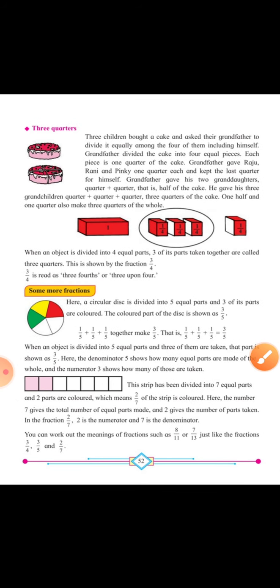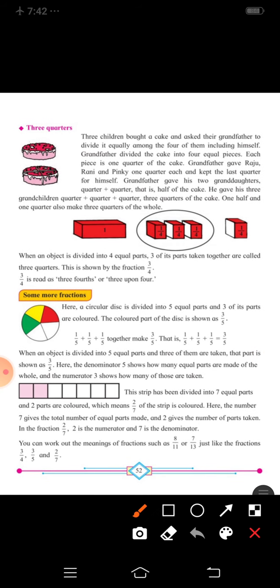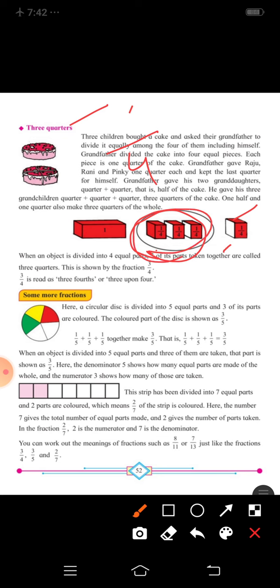Page number 52. Okay, now here it is 3/4. How can we divide the things into 3/4? How can we divide the things equally into 3/4? Is it possible? No. So we are supposed to divide into 4 quarters. We should divide into 4 quarters, separate 3 parts and separate 1 part. So this will become 3/4 and the 1 will be separate.